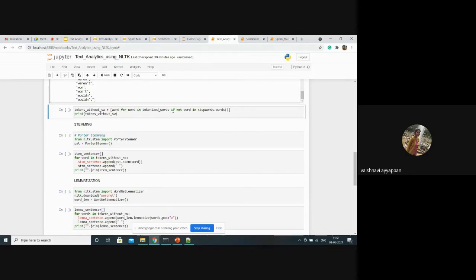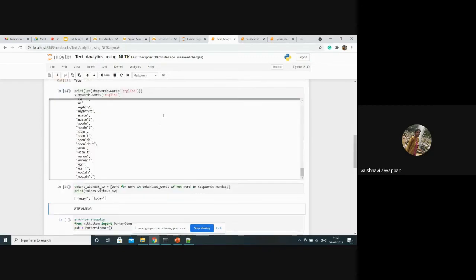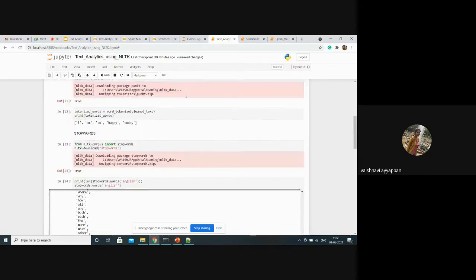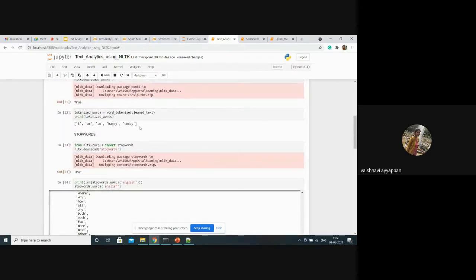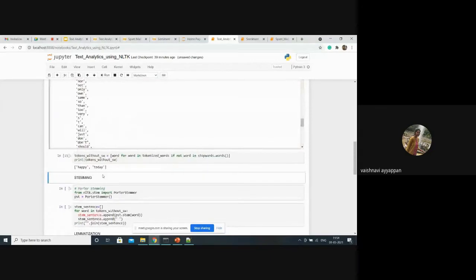If the word is not present in the stop words, I'm placing it in that list, and I'm printing here that the stop words will be removed. In my sentence, "I am so happy today," here "I am" and "so" are the stop words. So we have removed those, and we get the remaining words as "happy" and "today." Till this we have done the data cleaning part. After this data cleaning part, we can apply some other operations.